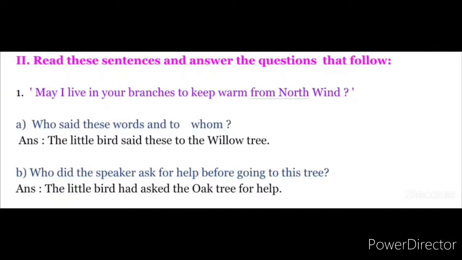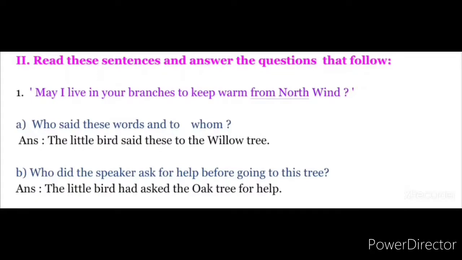Children, look at the second Roman. Read these sentences and answer the questions that follow. The first line from the prose is, may I live in your branches to keep warm from the north wind. The first question, who said these words to whom? The answer, the little bird said these words to the willow tree. WILLOW, willow, willow tree.